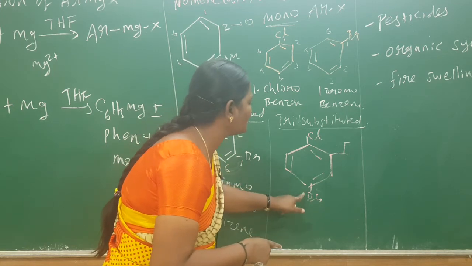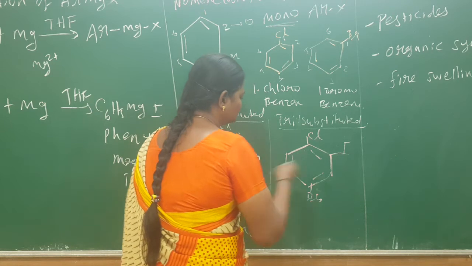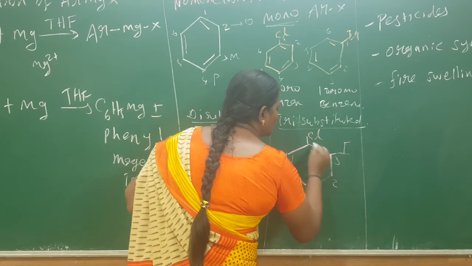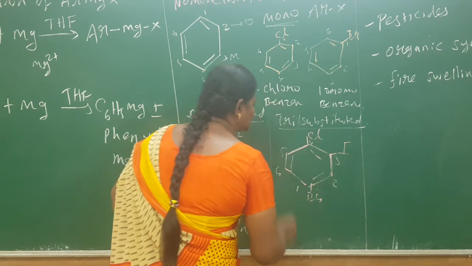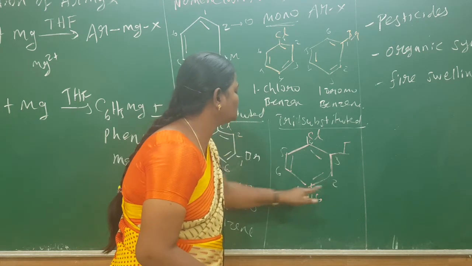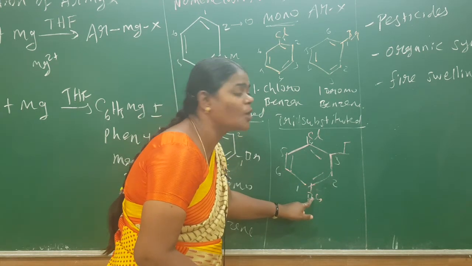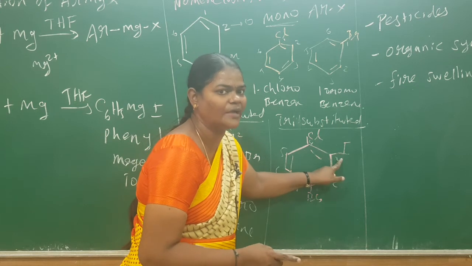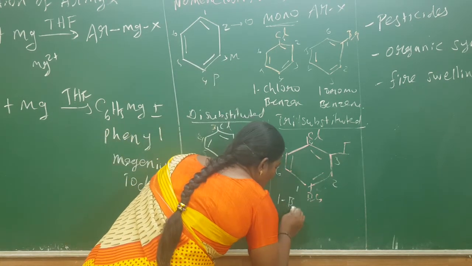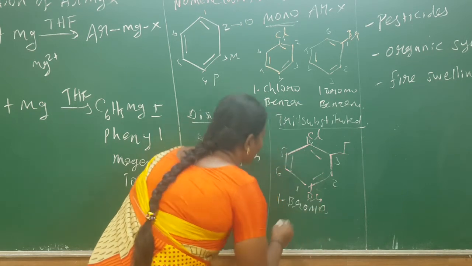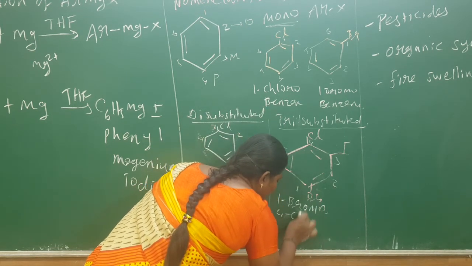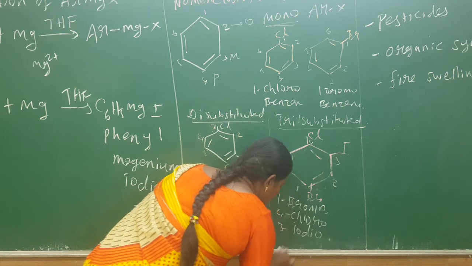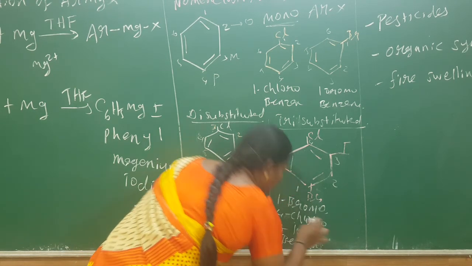So you can write that the numbering of the compound is 1, 2, 3, 4, 5, 6. So the numbering of the compound is 1, 2, 3, 4, 5, meaning the first substituent is bromo. Comparing in ABC alphabetic order, bromine is first, next chlorine, next one is iodine. So you can write the name as 1-bromo and 4-chloro, 3-iodobenzene. Okay, so very important.